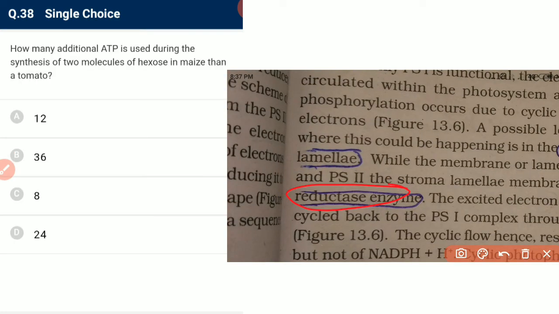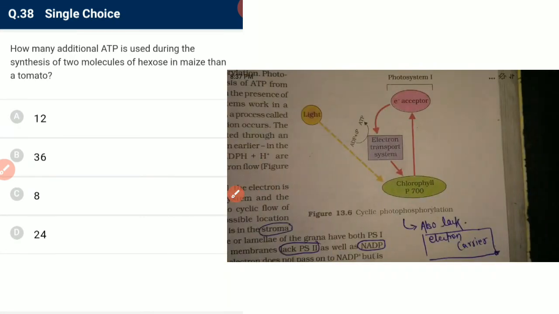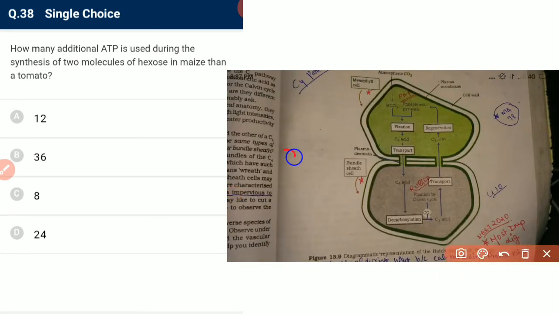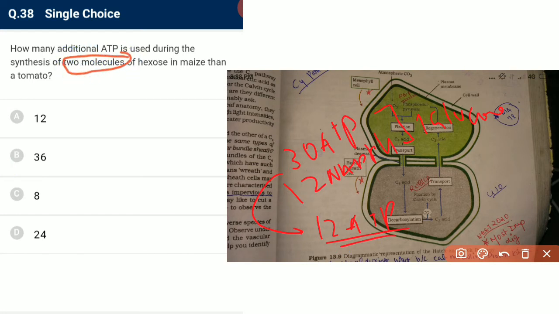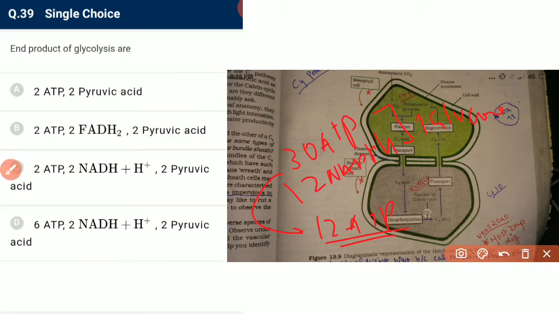How many additional ATP are used during the synthesis of 2 molecules of hexose in maize? See, maize is a C4 plant, and maize takes 30 ATP and 12 NADPH for one glucose synthesis, which is 12 ATP more than a normal C3 cycle. The question is asking about two molecules of hexose in maize than in tomato. Tomato is a C3 plant. So if for one molecule we have 12 ATP more, for two molecules we have 24 ATP more than tomato, a C3 plant.